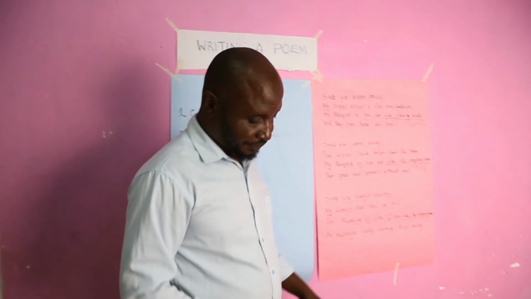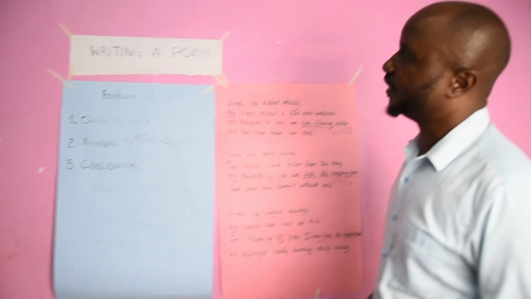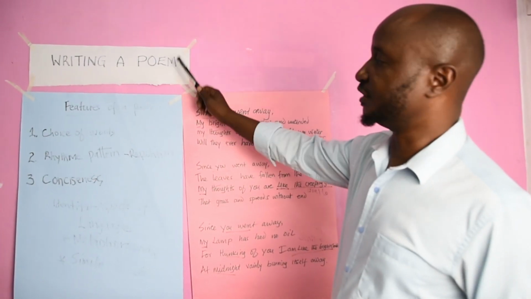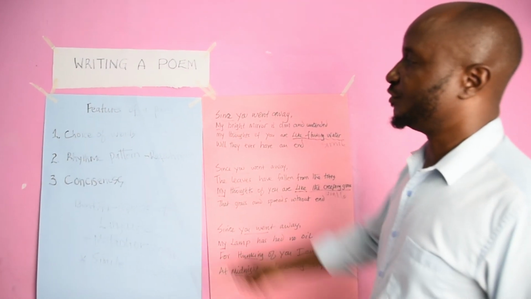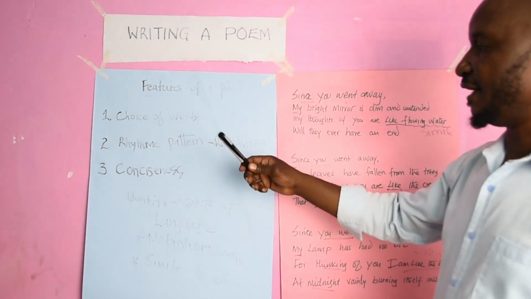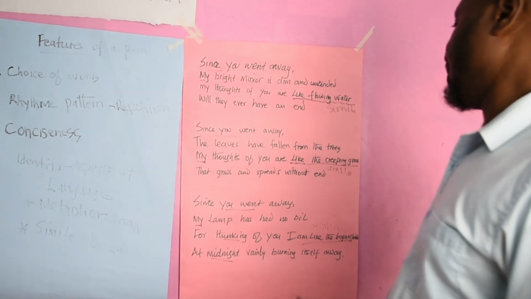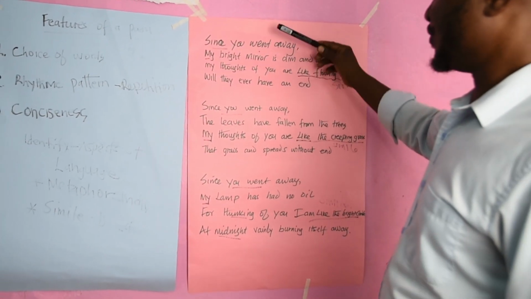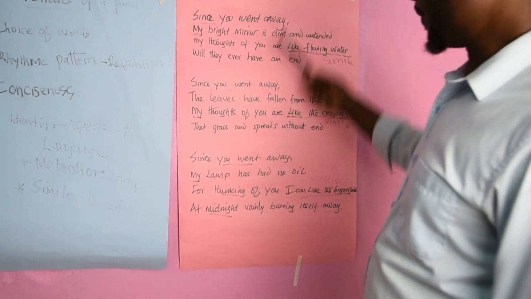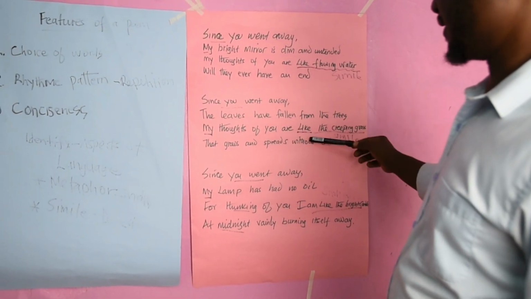So I would like to take this opportunity to summarize what we've learned today. Today we've learned what a poem is, and then we've looked at the features. The features are the choice of words, rhythm, pattern, and conciseness. Then we've looked at an example of a poem, read it, appreciate it, and look at aspects of language that come with it.